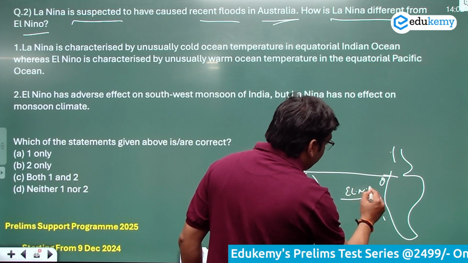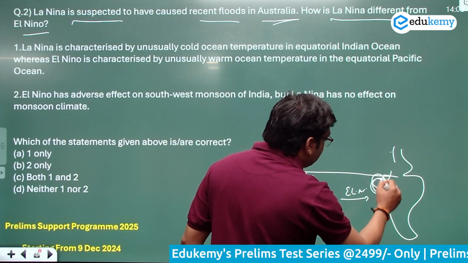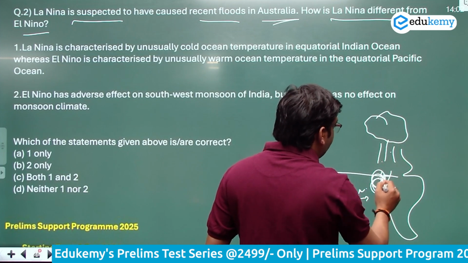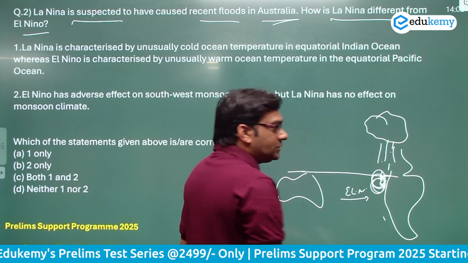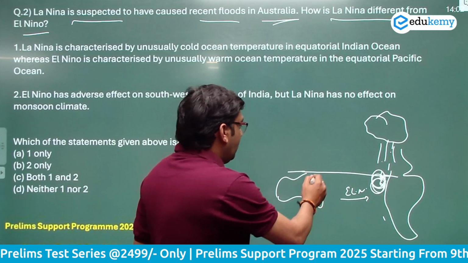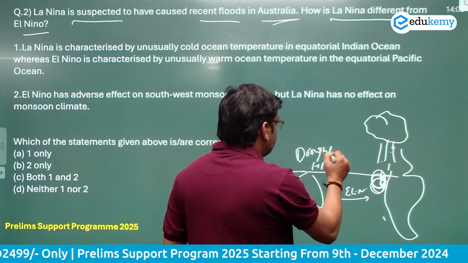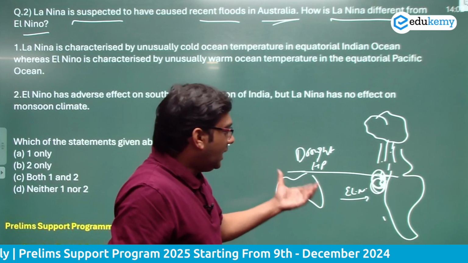So El Nino brings more warm water to this location, formation of cloud here, and causes more rainfall in parts of Brazil, South America, Central America, and here there will be high pressure drought condition. So this is more associated with the El Nino.